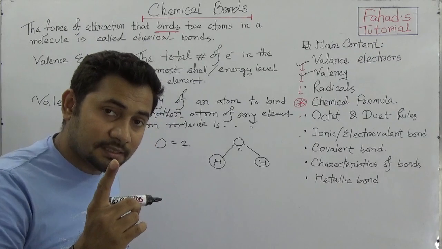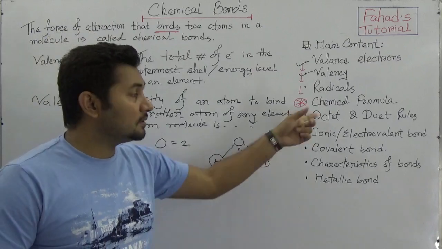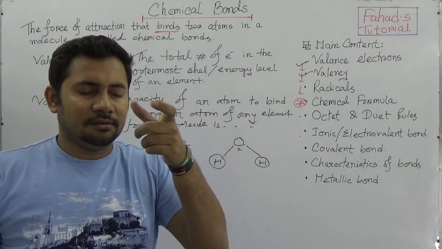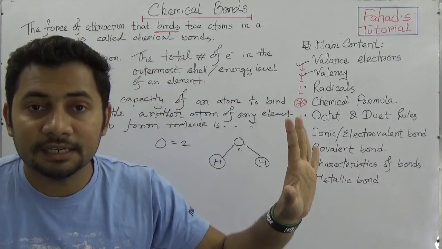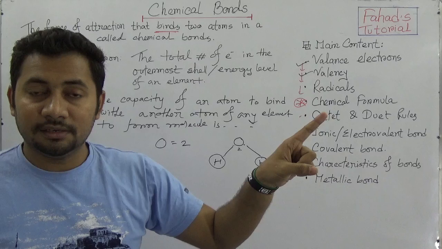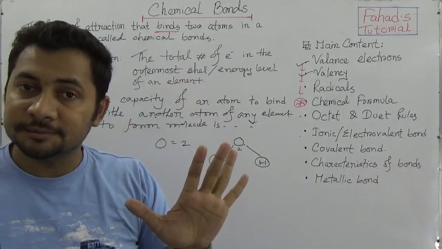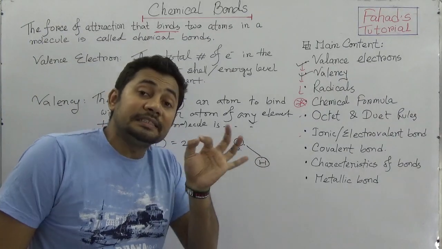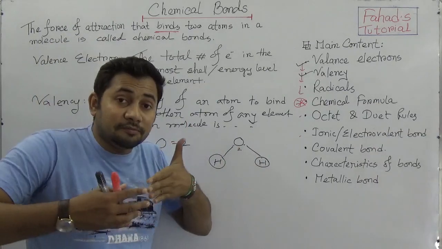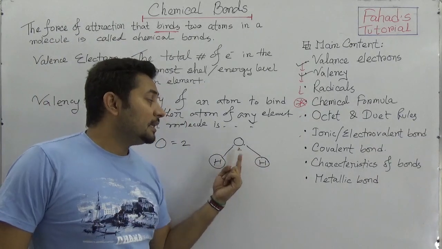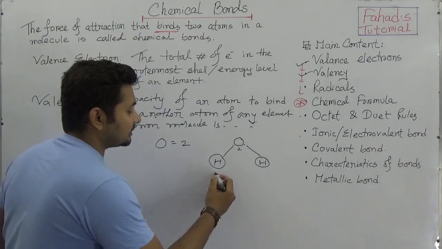But the valence electrons of oxygen are not 2, because the atomic number of oxygen is 8, so it has 6 electrons in the second shell. So the valence electrons of oxygen are 6. But here we see the valency of oxygen is 2, because the capacity for shared bonding with hydrogen in this molecule is 2. So oxygen valency is 2 and hydrogen valency is 1.